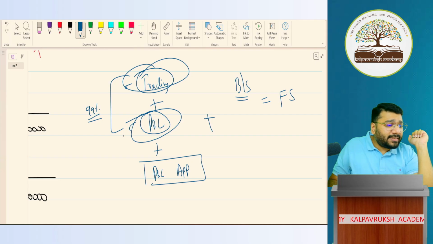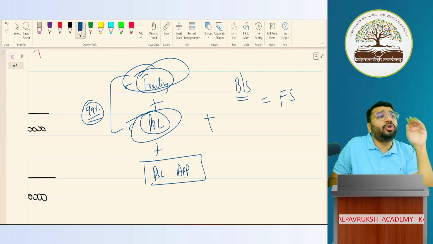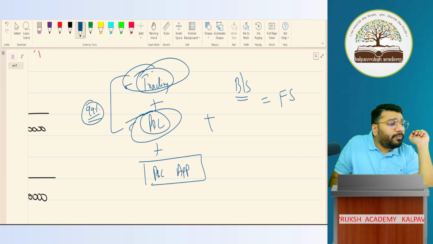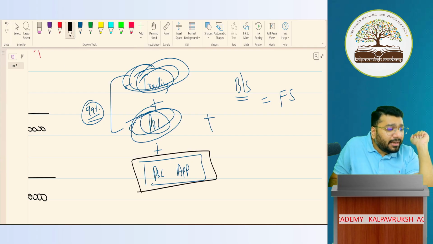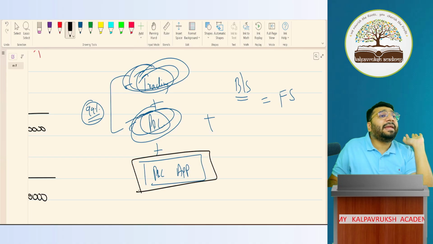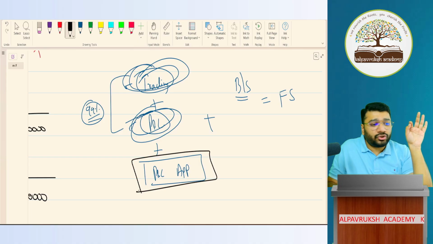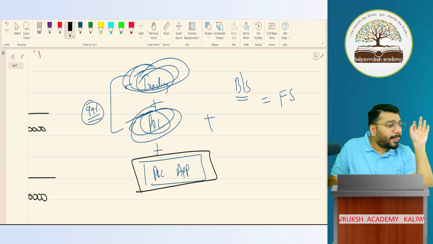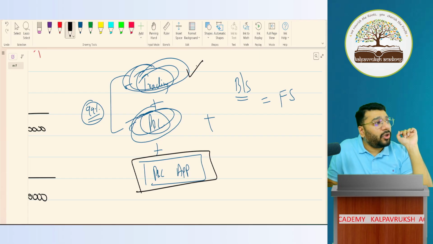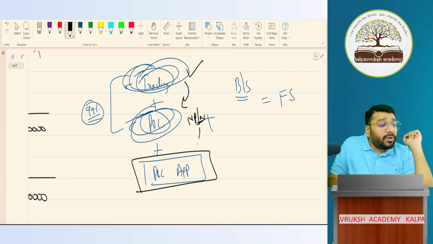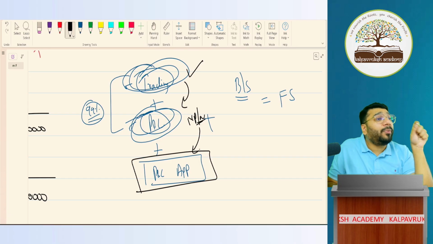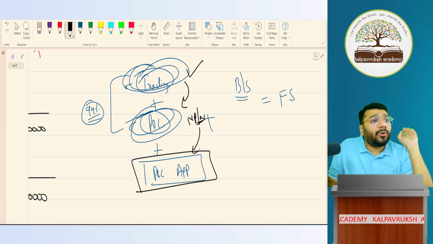So what I'm trying to say is that 99% there is no chance they will ask you a question to prepare trading and P&L. In 12th standard, the entire focus is on how to prepare the P&L appropriation account. Now, listen. When you prepare trading account, you get gross profit or gross loss, which is transferred to P&L account. In the P&L account, what do you get? Net profit and net loss. This you will transfer to the P&L appropriation account.